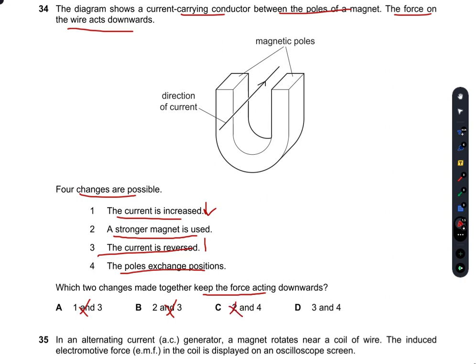So C is also incorrect. We are only left with D, and when the current is reversed and the poles exchange position, the effect remains constant, the force still acts downwards. So D is the right option.